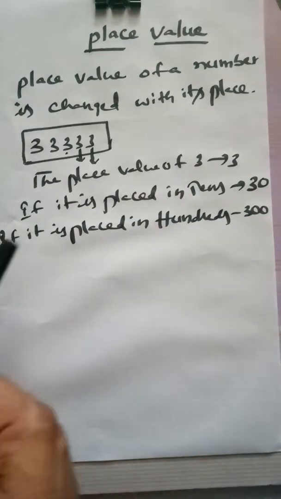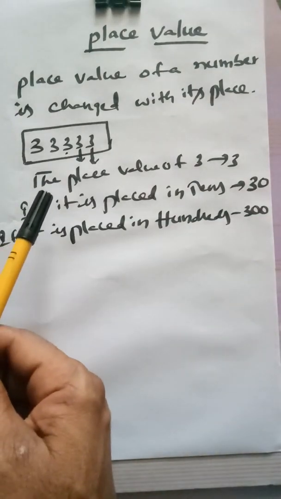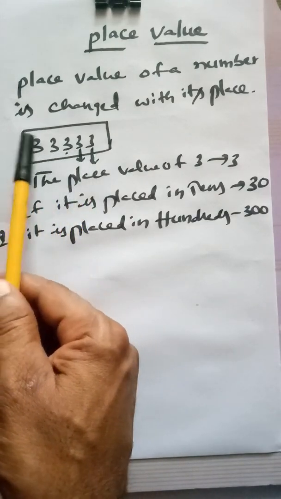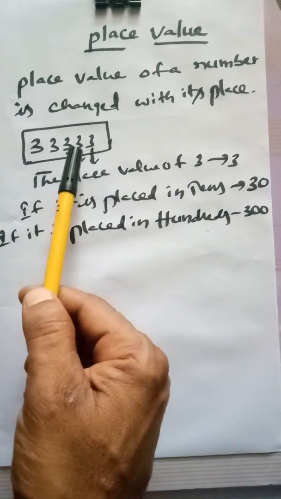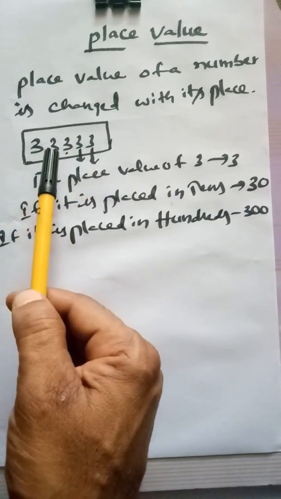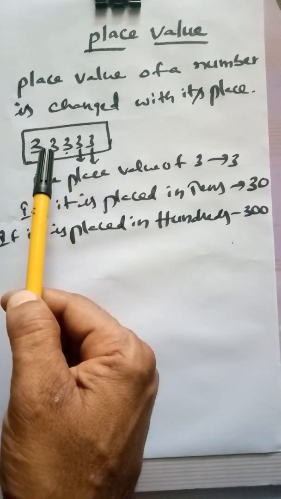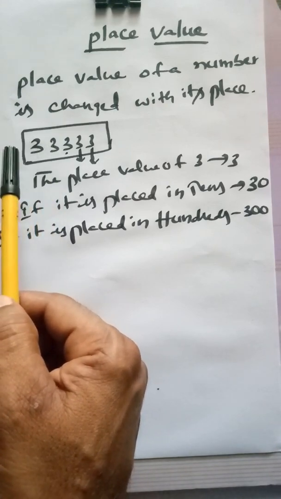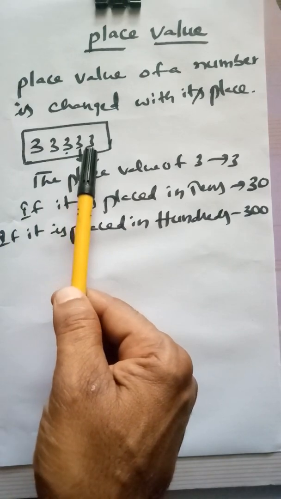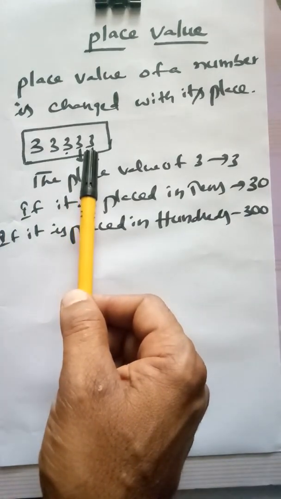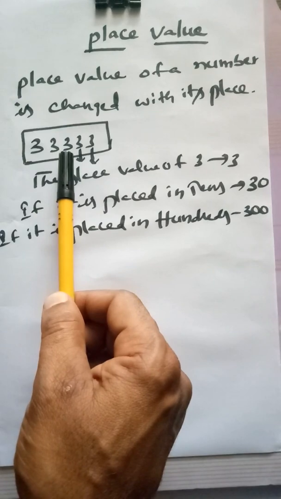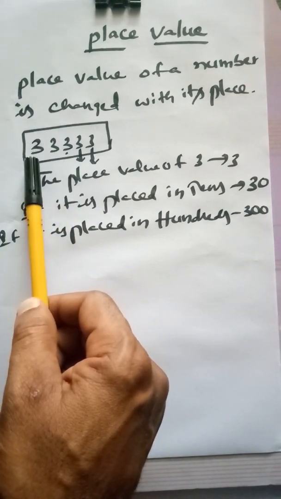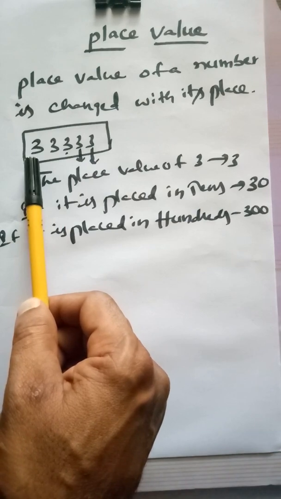This means here all the numbers are 3's. In this number all the digits are 3's. ఈ సంఖ్యలో ఉన్నటువంటి అంకెలన్నీ 3. కానీ the place values are different. For this 3 place value is 3. For this 3 place value is 300. For this 3 place value is 3000.